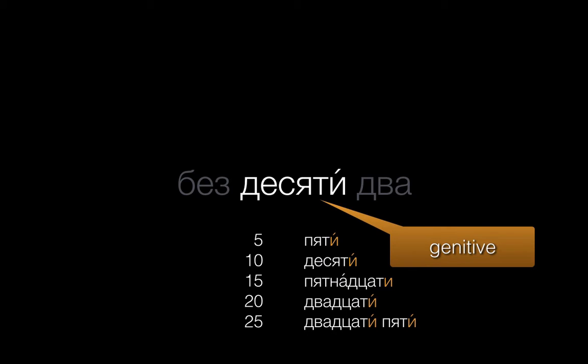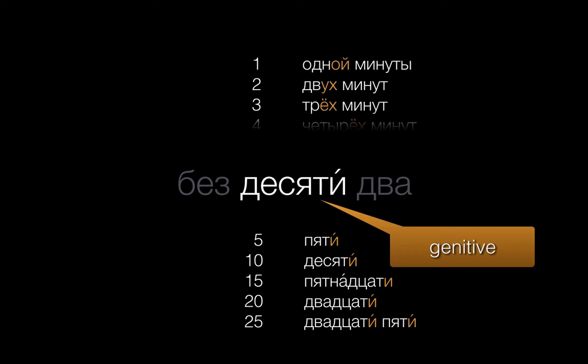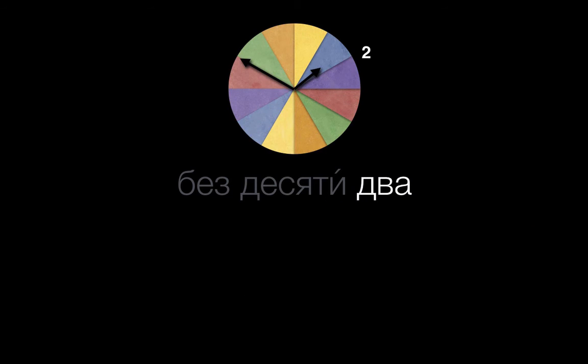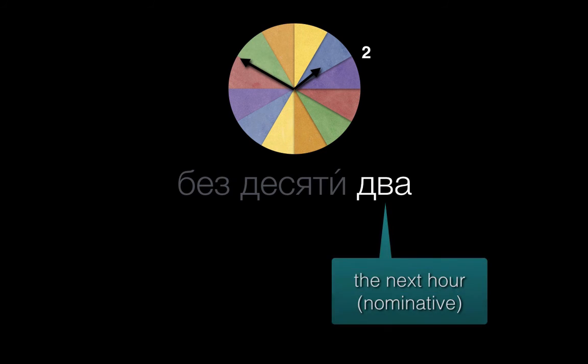If you do need to be precise, we'll use the feminine genitive ending with одной, because минута, minute, is feminine. And watch for that final ch sound in двух, трех, четырех. And finally, we'll name the hour that's approaching as a point on the clock. And this part is easy, just say the number. We don't need to change the case or use an ordinal, though do note that if the next hour is 1 o'clock, instead of один, we'll just say час.